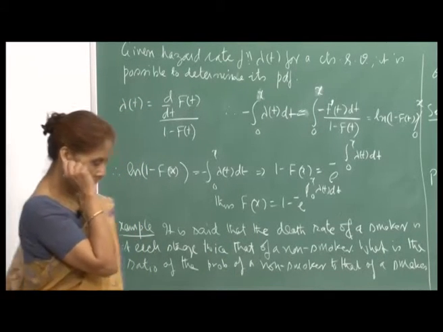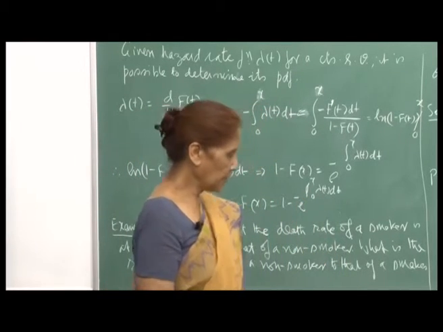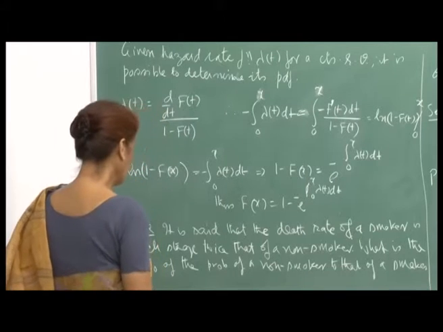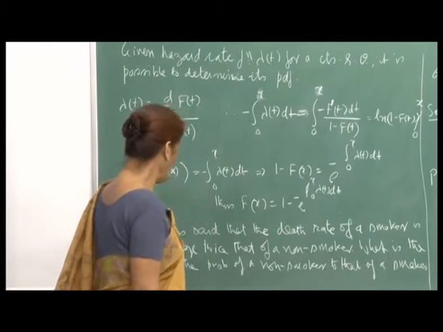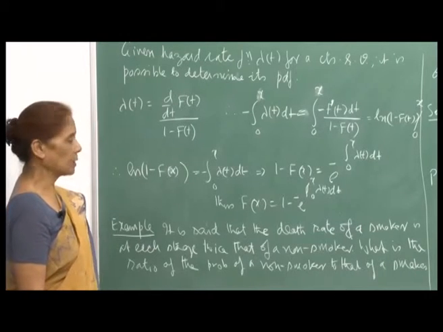Now, I will just illustrate the concept some more through an example, and this says that the death rate of a smoker is at each stage twice that of a non-smoker.